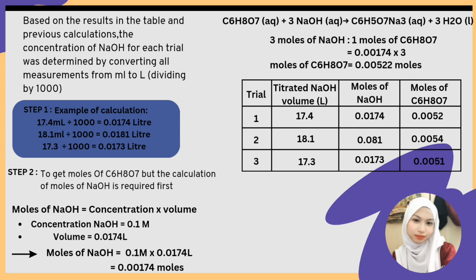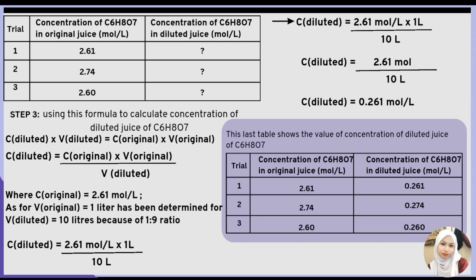And then, we include the equation of citric acid and NaOH to see the mole comparison. Based on the equation stated, we can see there are 3 moles of NaOH and 1 mole of citric acid. Then the 0.00174 from previously is divided by 3 to obtain the final value of citric acid, which is 0.00058.